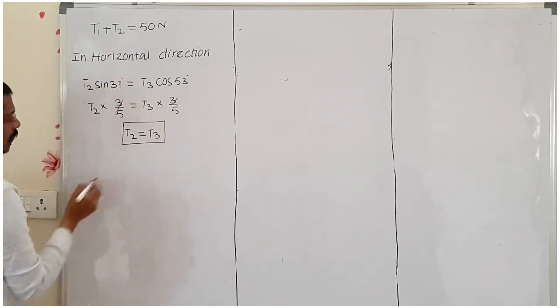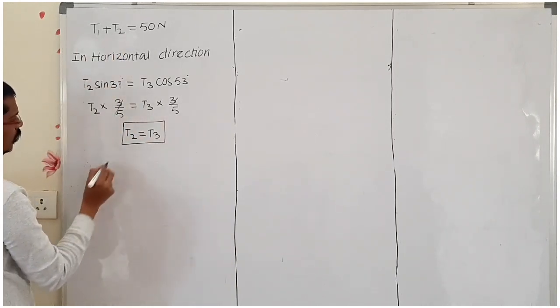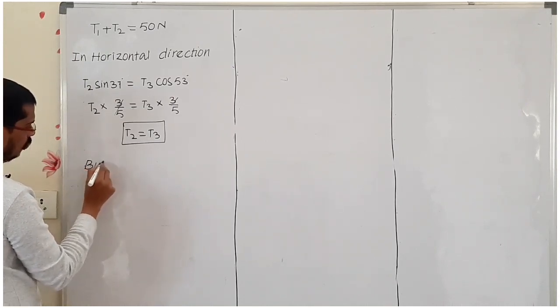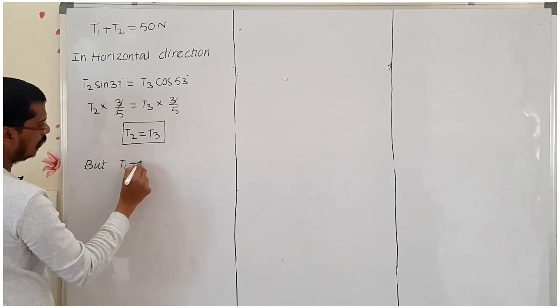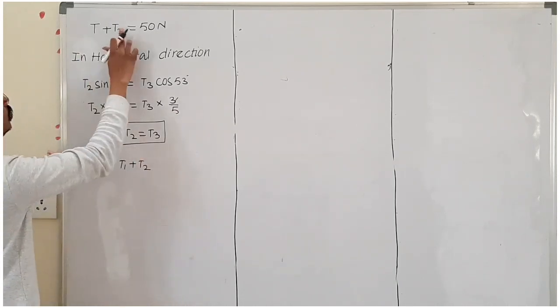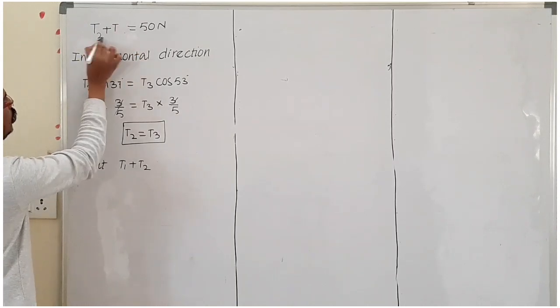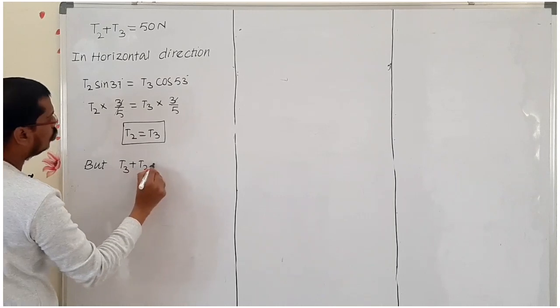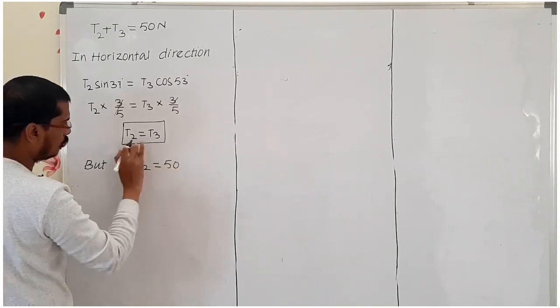Therefore, T2 plus T3 equals 50. These both are equal.